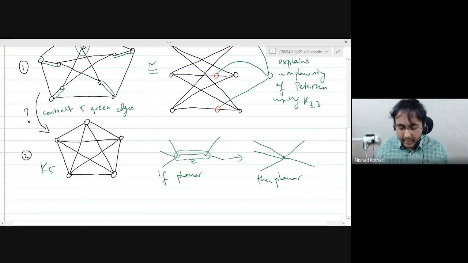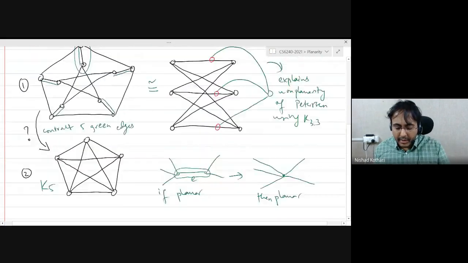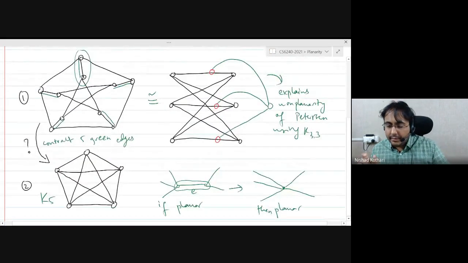So this is one way to explain the non-planarity of the Petersen graph using K5. We are not getting a subdivision of K5, but we are still able to obtain K5 by doing a different operation. And this operation, this is not the complete generality that I want to tell you. We are going to call it minors of a graph. You may have already seen it in your previous courses.